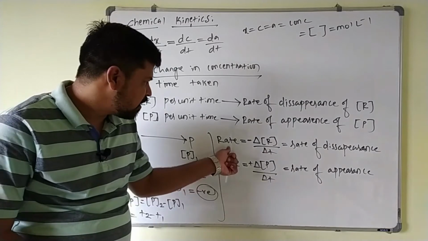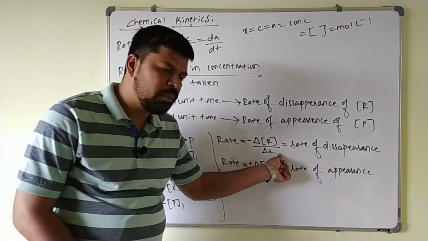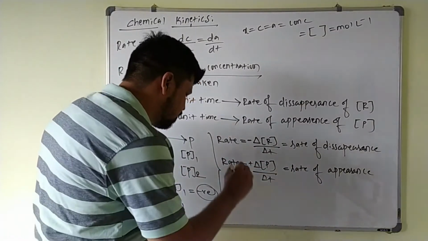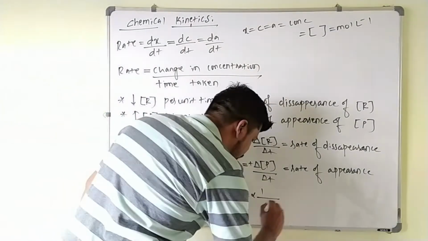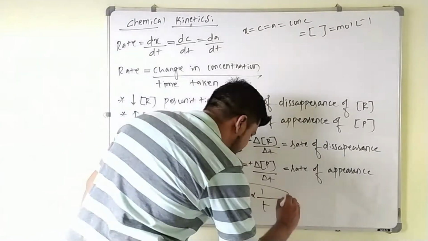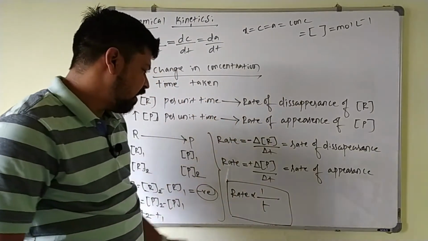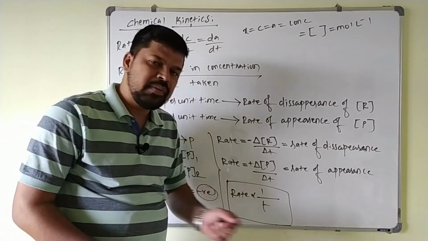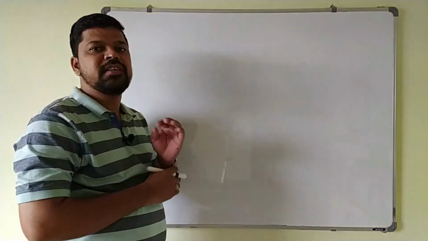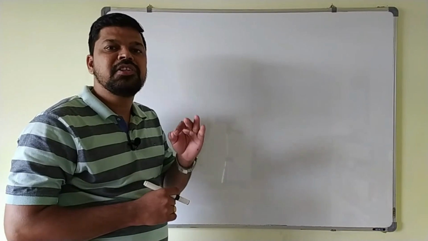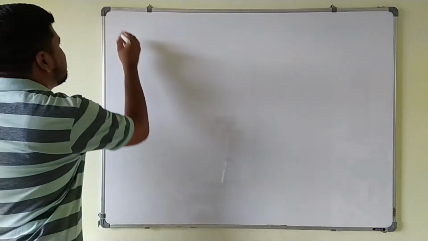Now you see here the rate of the reaction is inversely proportional to the time taken. So this rate is the reciprocal of time, always inversely proportional to the time here. So if the rate of the reaction is maximum, it means the time taken will be less. Next point: the next point is the average rate of the reaction and the instantaneous rate of reaction.